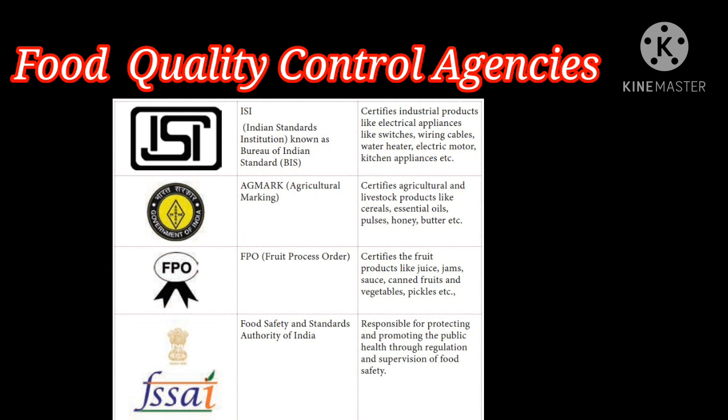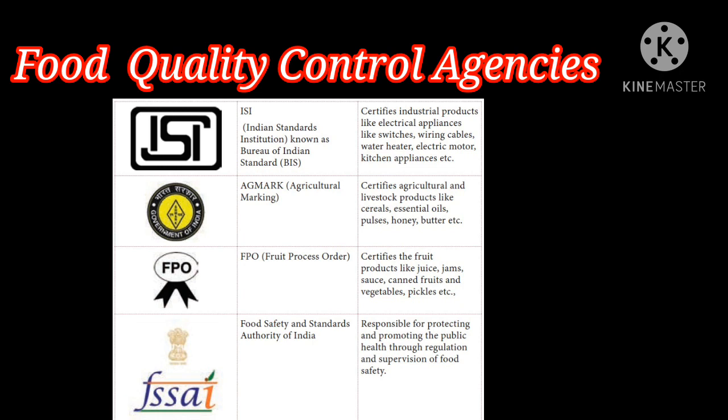The first one is ISI, Indian Standards Institution, known as Bureau of Indian Standards, BIS. It certifies industrial products like electrical appliances such as switches, iron, cables, water heater, electric motor, kitchen appliances.